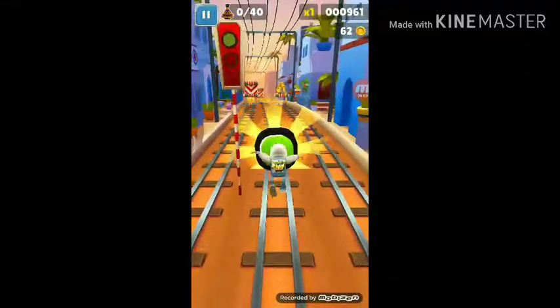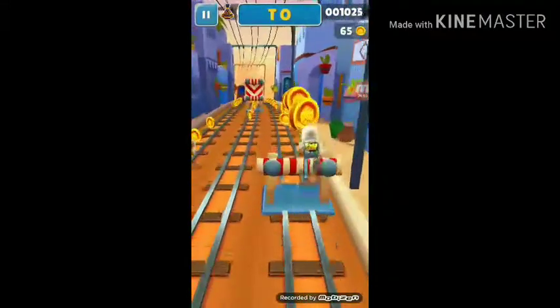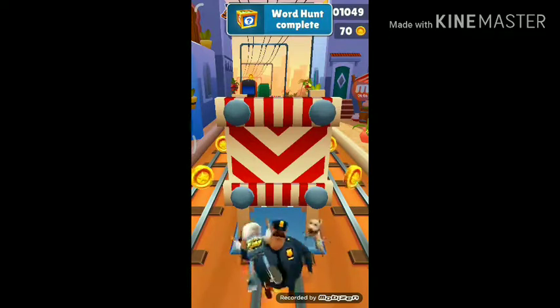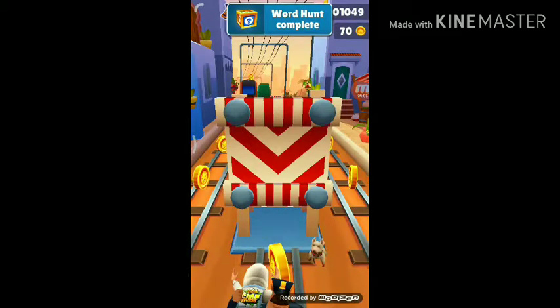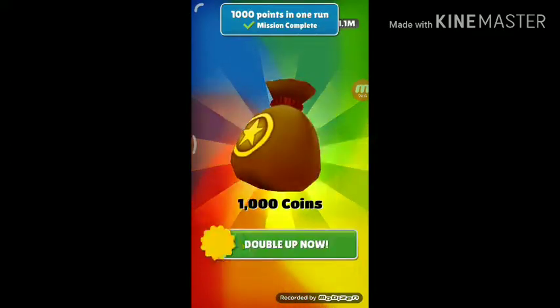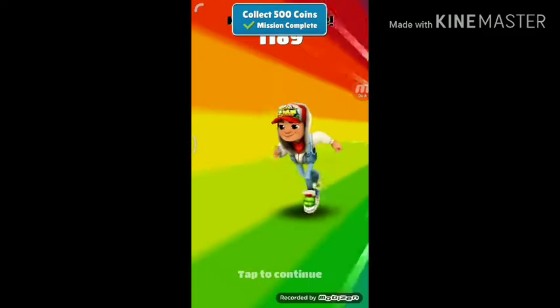We got this O. So let's end this journey. Word hunt completed. So I don't need to double up the coins because I have a hell lot of coins.